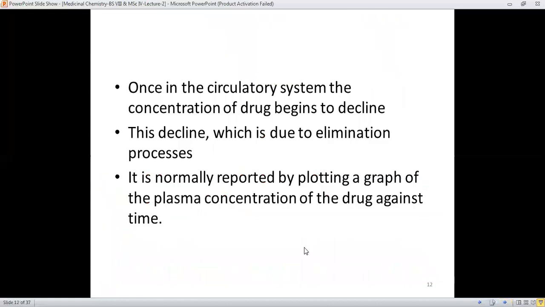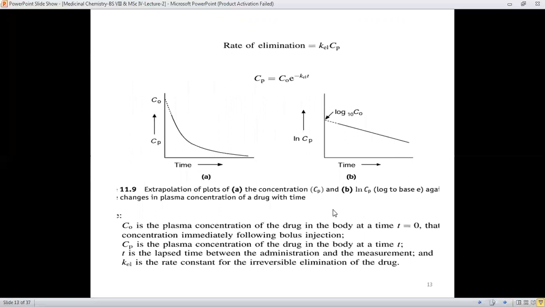Once the drug is in the circulatory system, the concentration of the drug definitely begins to decline, and this declining is due to the elimination process as well. It's normally reported by plotting a graph of plasma concentration of the drug against time. Here is the graph. The plot is of the plasma concentration, which is Cp, against the time.